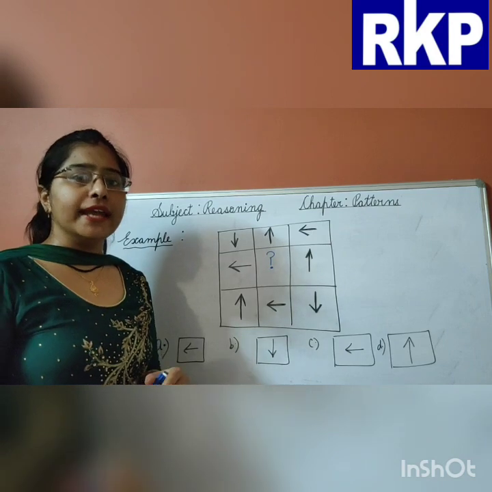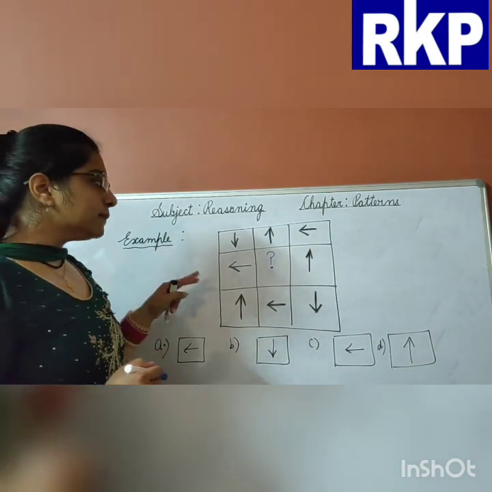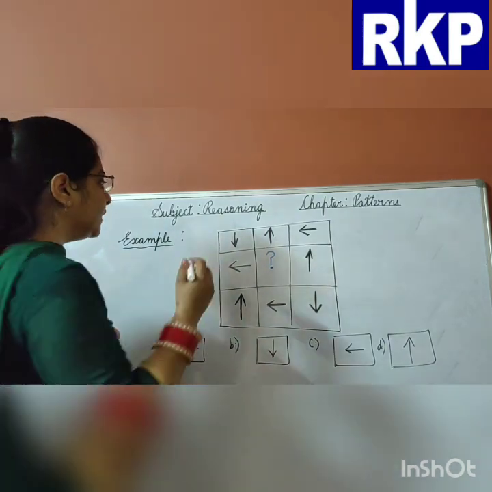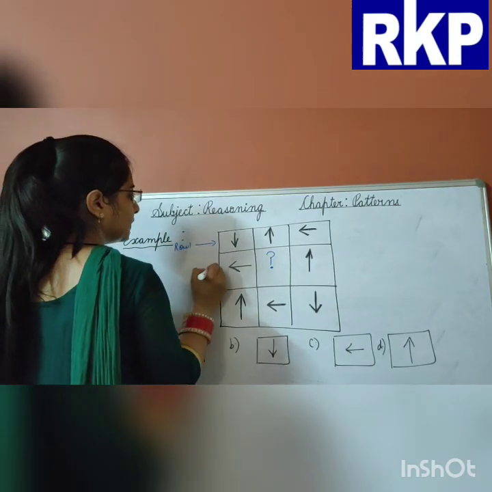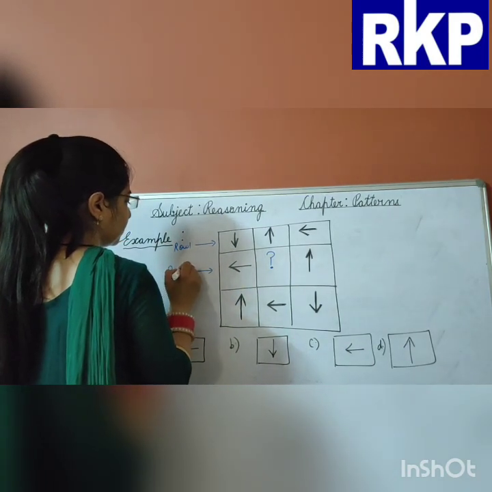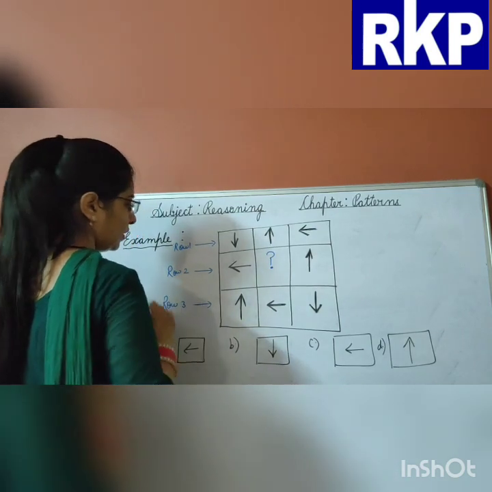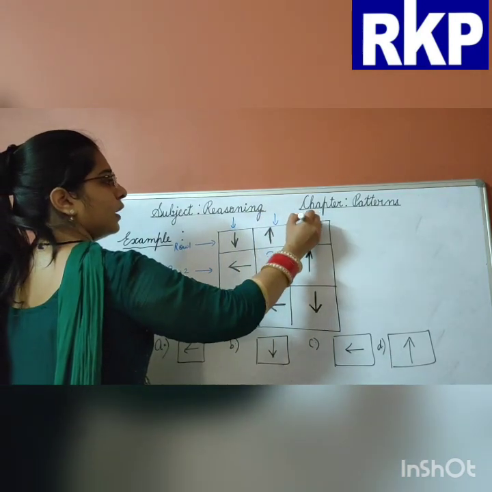Now beta, our next example is related to a matrix. In this matrix, there are 3 rows and 3 columns. These are the rows. This is row 1, this is row 2 and this is row 3. Clear? And this is column 1, column 2 and column 3.